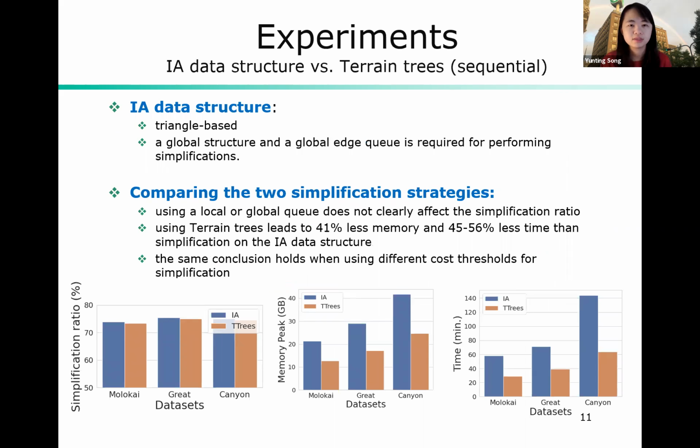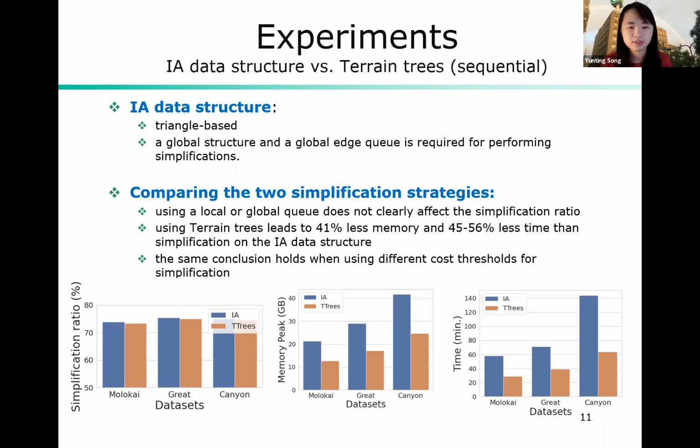To evaluate our methods, we compare our sequential topology-aware simplification to the topology-aware simplification on the IA data structure. The IA data structure is the triangle-based global data structure, which relies on a global queue for the simplification. From the comparison, we find that using a local queue, like we did in terrain trees, or using a global queue, like we did in the IA data structure, does not clearly affect the simplification ratio. The difference is about 0.5%.